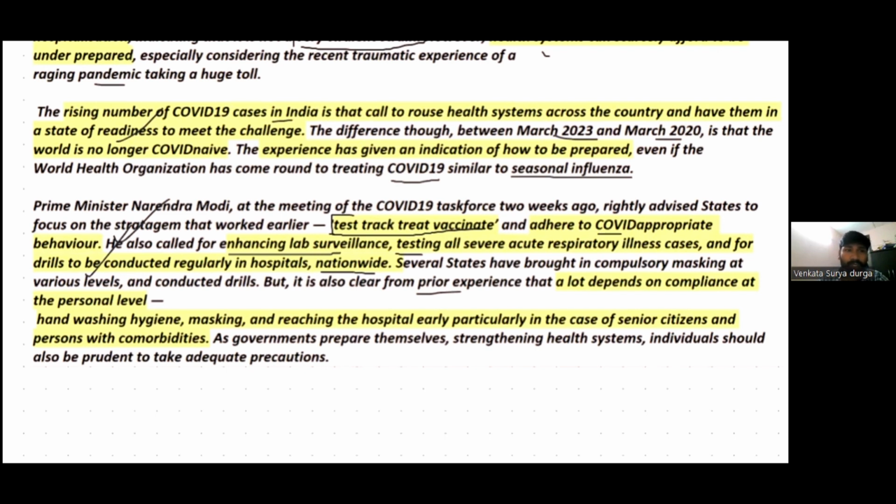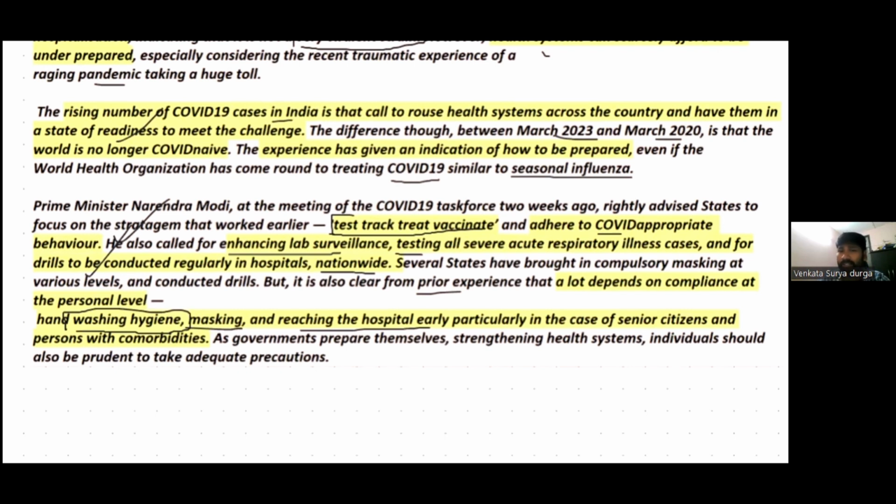So, what can an individual do? Hygiene, the WASH initiative, that is washing hands, and sanitation should be adequately focused on, along with masking, and reaching the hospital early, particularly in the case of senior citizens or persons with comorbidities. If a person already has any disease, or is a senior citizen, they should reach the hospital early, so that the fatality rate or mortality rate due to the pandemic could be minimized. So these are some compliances at the individual level.